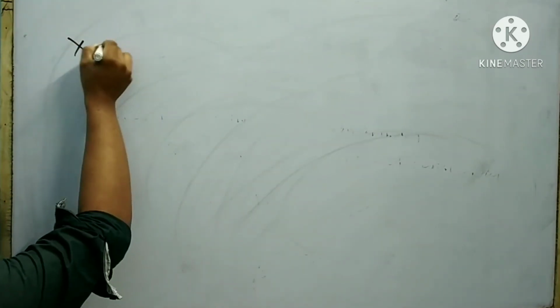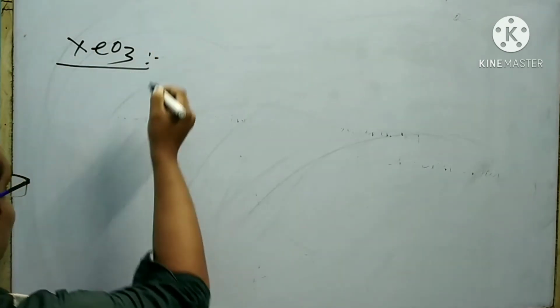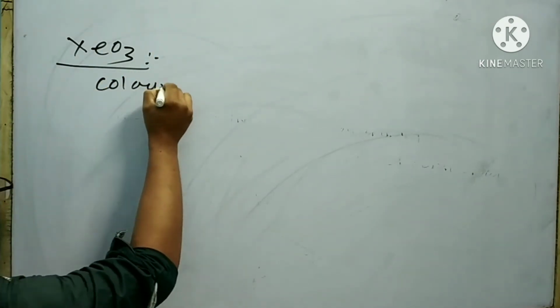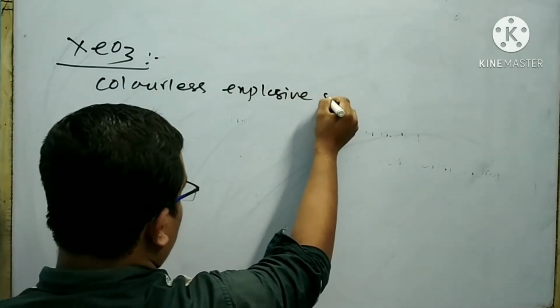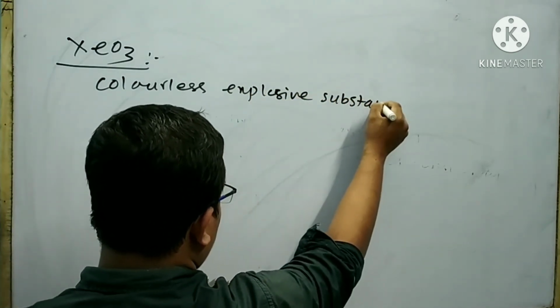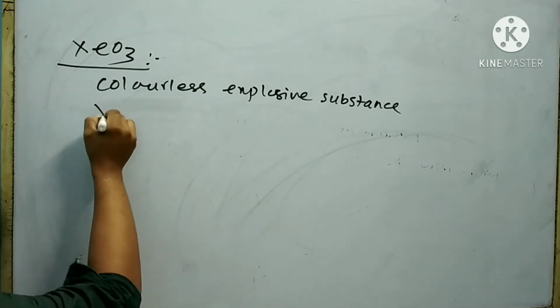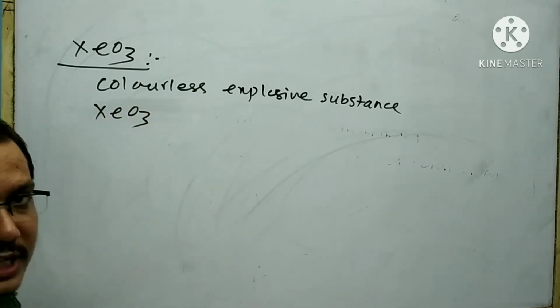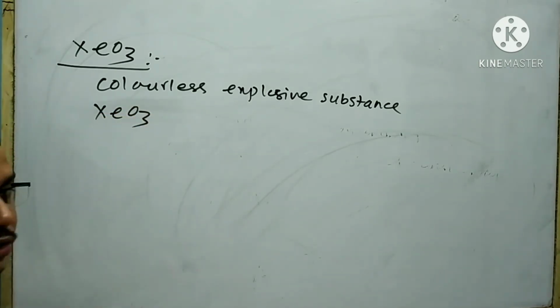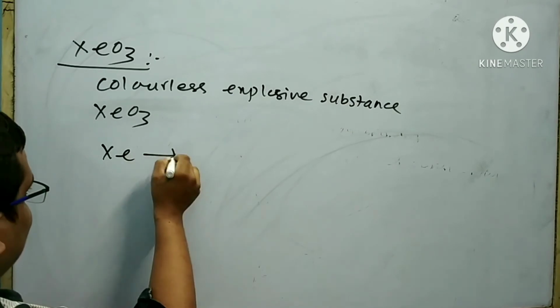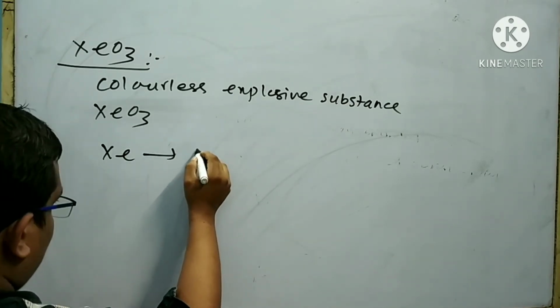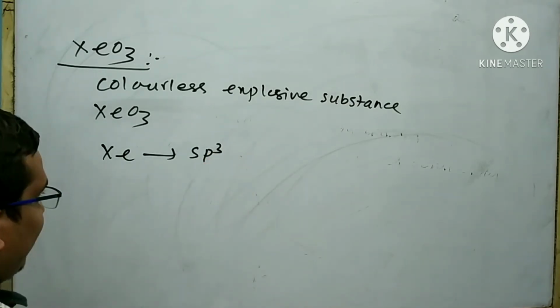The other compound of xenon is xenon trioxide. It is a colorless explosive substance. XeO3 is a powerful oxidizing agent. It is used as an explosive substance. The hybridization of Xe in XeO3 is sp3 hybridization.